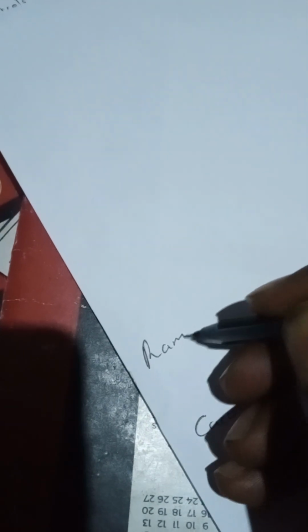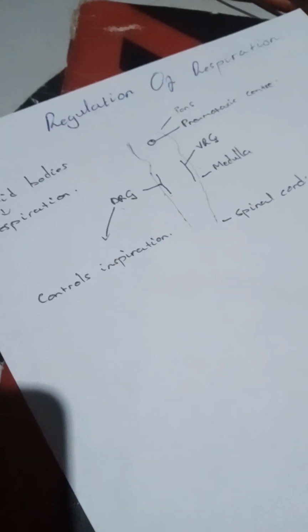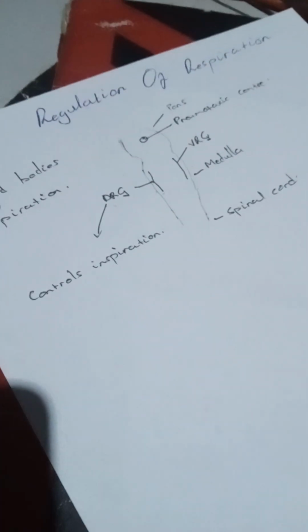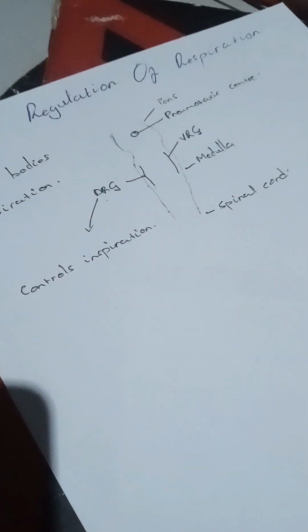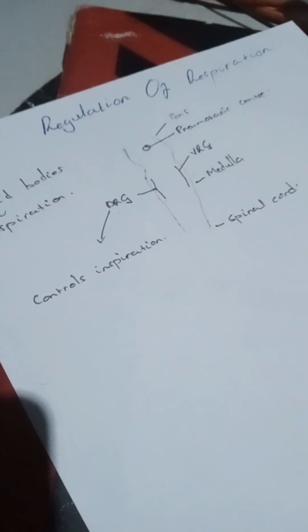A ramp signal is like the production of action potential, increasing slowly from low, not rapidly. This helps in the stimulation or contraction of the diaphragm, and this helps in slow inspiration, not abrupt inspiration. Slow inspiration is controlled by the ramp signal.